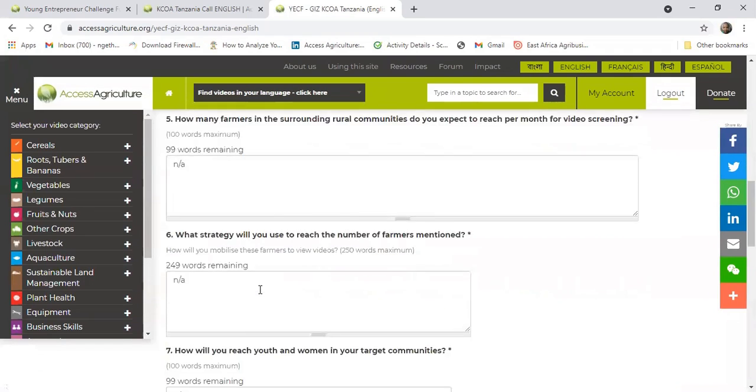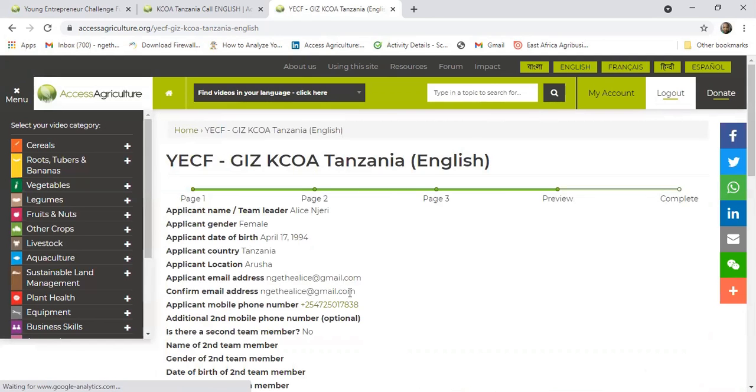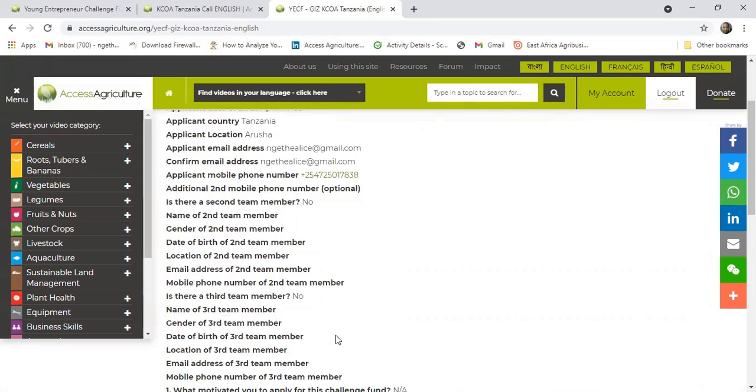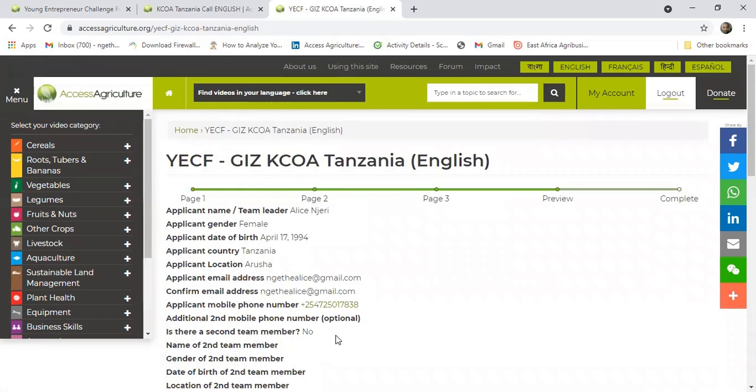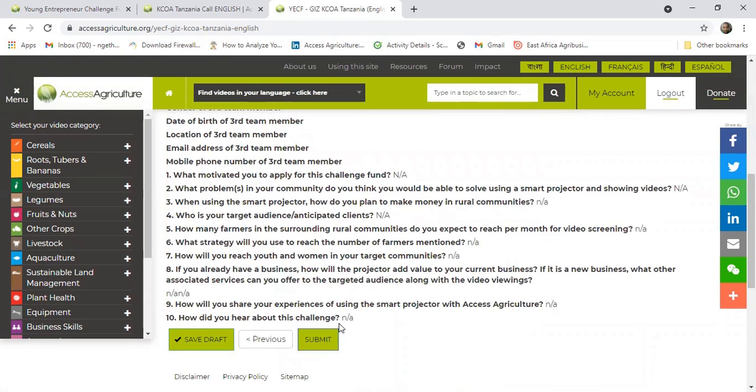After saving, then you proceed to previewing your application just before you submit it. This button is placed there so that you can proofread your document and see if there's anything you need to change or add to your application.